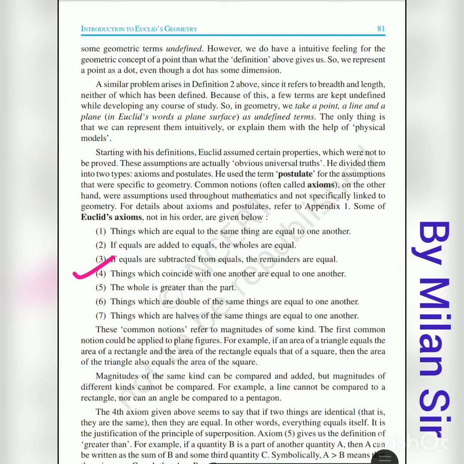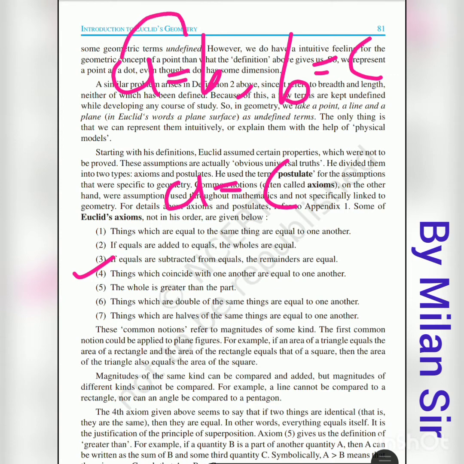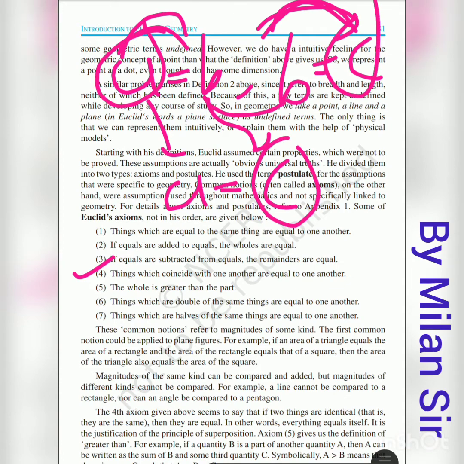Then fourth, things which coincide with one another are equal to one another. That means if I say A is equal to B and B is equal to C, then A is equal to C. In place of B, I can write C, so A as it is, and in place of B, C. So we can write A is equal to C. So B coincides, and therefore A and C are both equal.